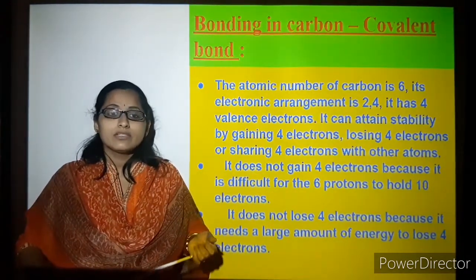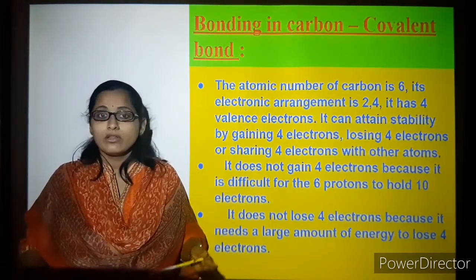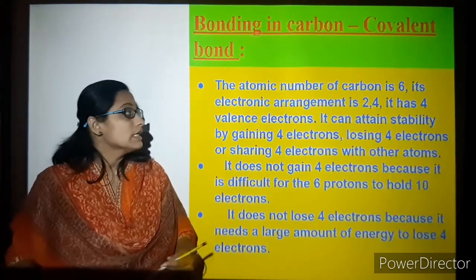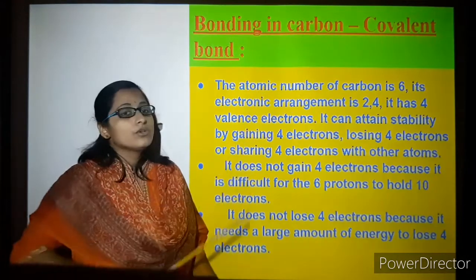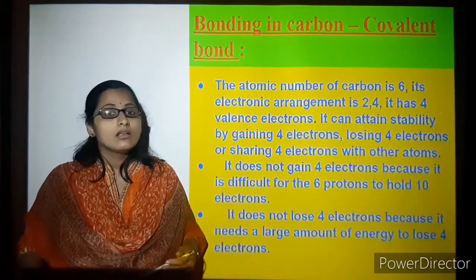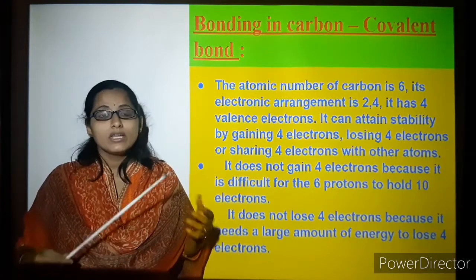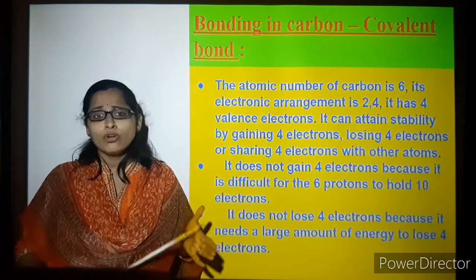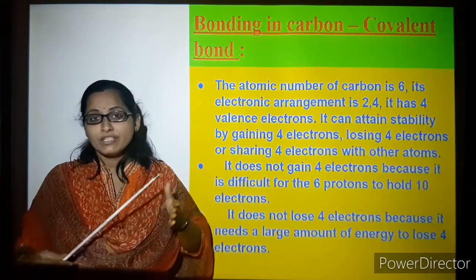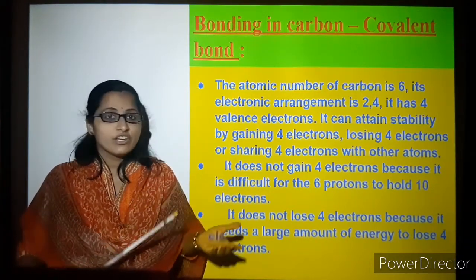As we have studied in the previous classes, the atomic number of carbon is 6. The first shell will have 2 electrons and the remaining is 4. To attain an octet, it requires 4 and it can also give out 4.